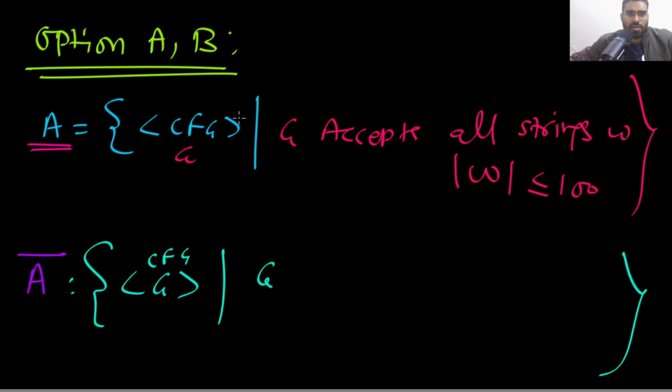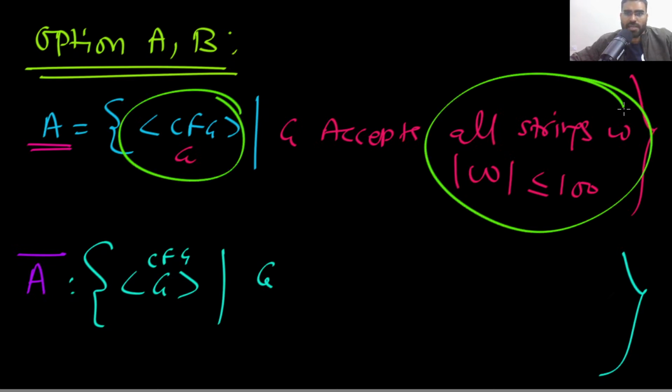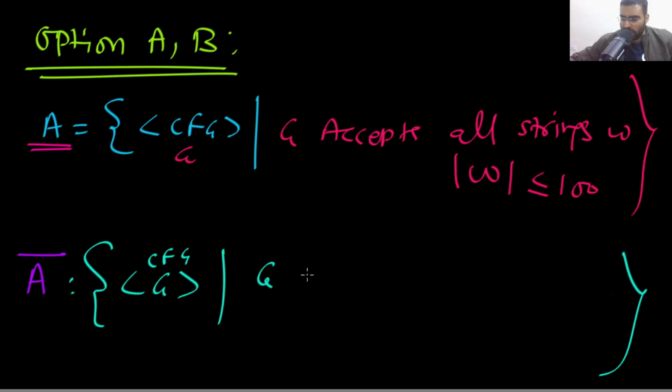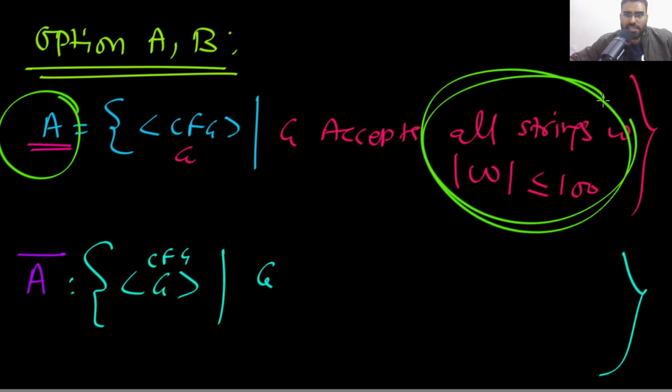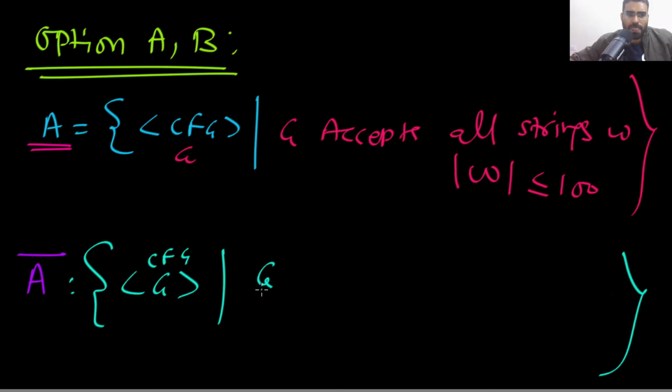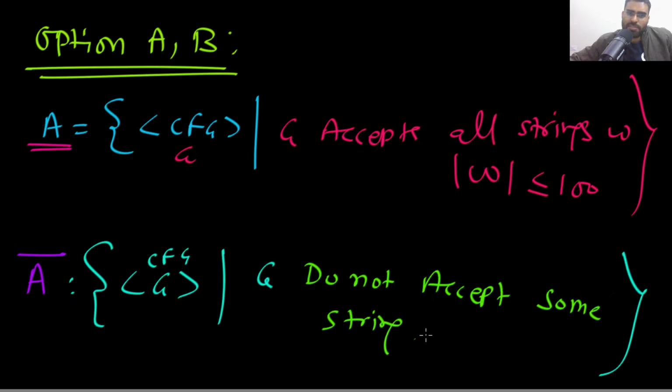Your language A is those context-free grammars which accept all strings of length less than or equal to 100. So in the complement, we will have those context-free grammars which do not accept some string of length less than or equal to 100.